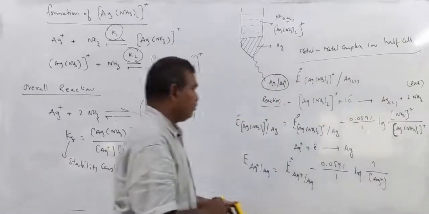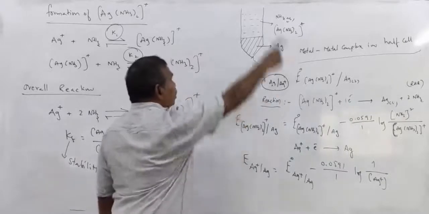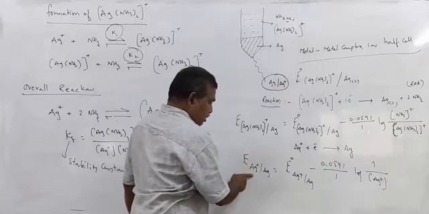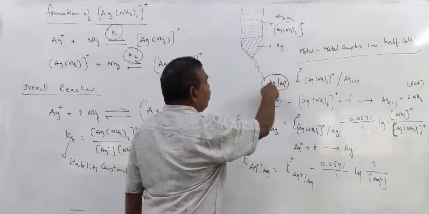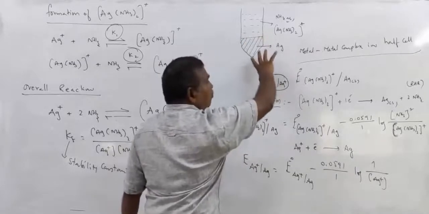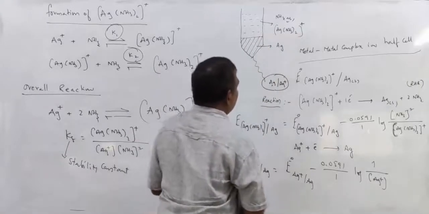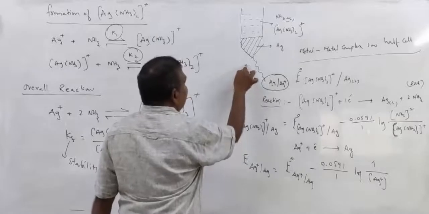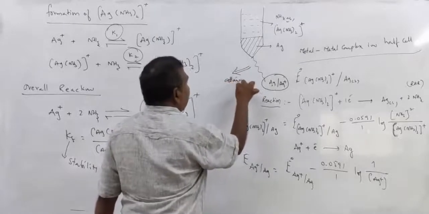Is it not? This equation is the Nernst equation for this electrode, and this is the Nernst equation for the second electrode. So let us suppose that these two electrodes are connected together and become an electrochemical cell. Let us suppose that the reaction in the cell attains the equilibrium state.